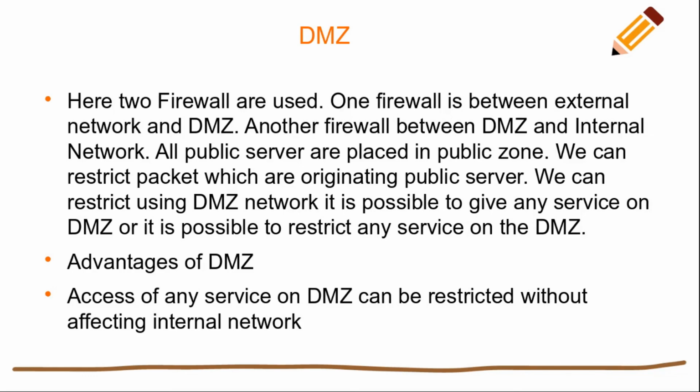Now here we are using two firewalls. That is the purpose of DMZ, demilitarized zone. Here one firewall is between the external network and the DMZ, meaning between the internet and the demilitarized zone. Another firewall is between the demilitarized zone and the internal network, meaning your LAN and the demilitarized zone. All public servers are placed in the public zone. We can restrict packets which originate from the public server. We can restrict them using the demilitarized zone network.